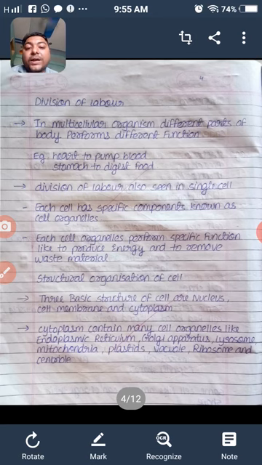In a eukaryotic cell, the cytoplasm contains many organelles like endoplasmic reticulum, Golgi apparatus, lysosome, mitochondria, plastid, vacuole, ribosomes and centriole. After this video we will understand about these different cell organelles.